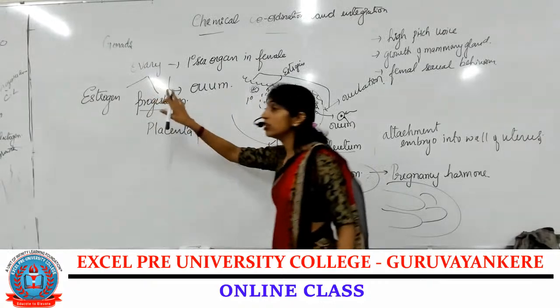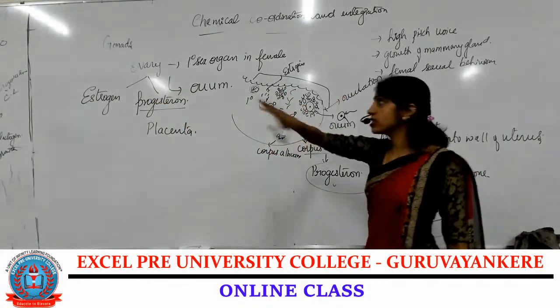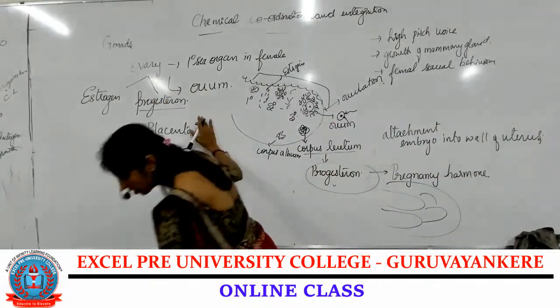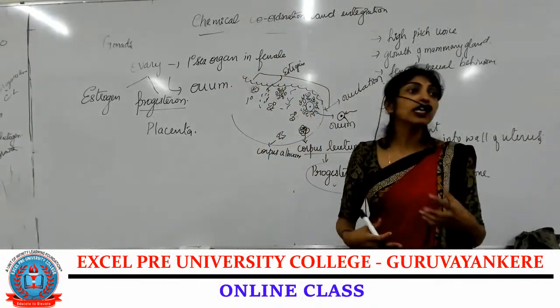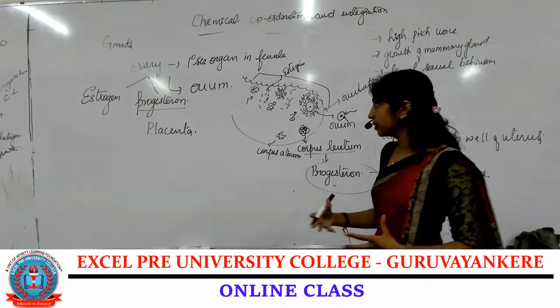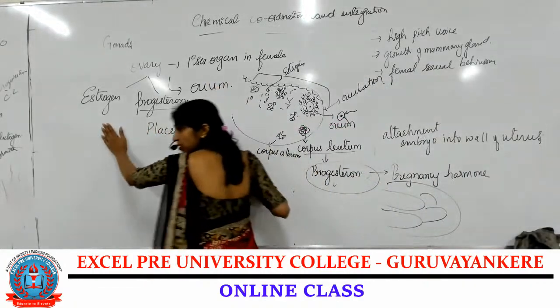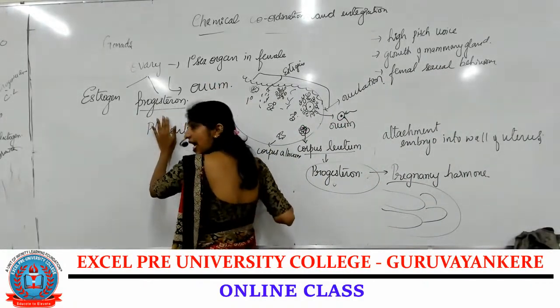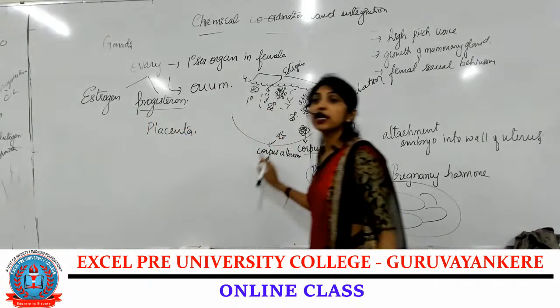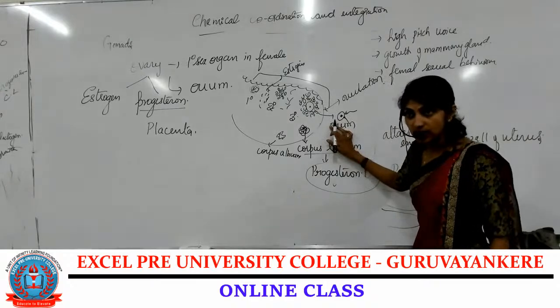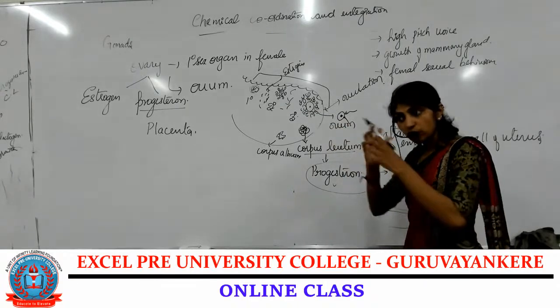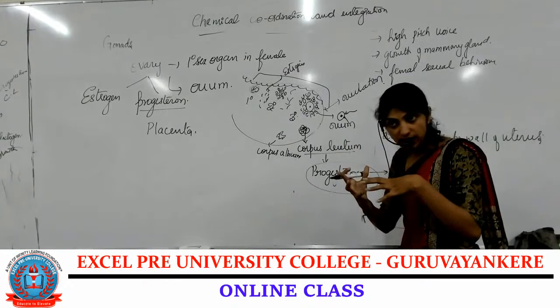Okay, ovary. In case of female gonads, there is the ovary. The ovary is a primary sex organ in females. Where is it located? At the lower part of the abdomen. This ovary produces two types of hormones, estrogen and progesterone, where estrogen helps in the growth of ovarian follicles and also ovulation. When the ovarian follicles have to grow, estrogen helps.